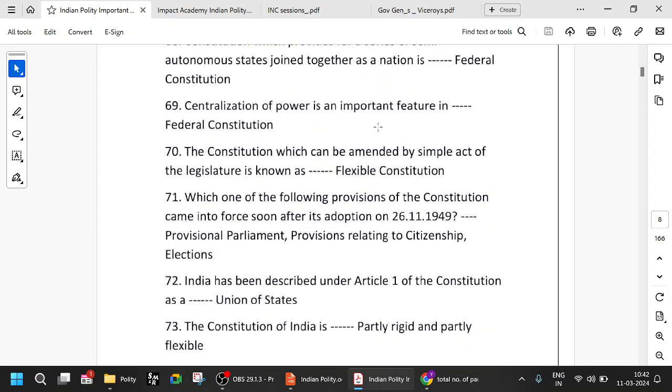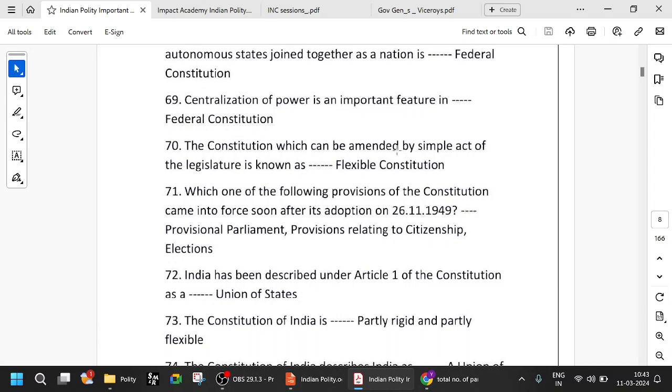Centralization of power is an important feature in a federal constitution. Even though the states are autonomous in their own fields, there is centralization of power in a federal constitution, especially in defense, banking, etc. In all the important, critical fields, the centre has the most say.